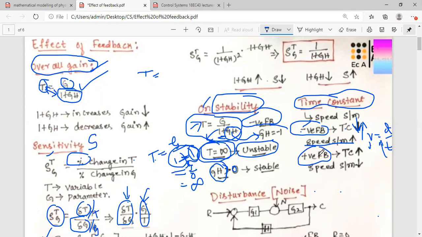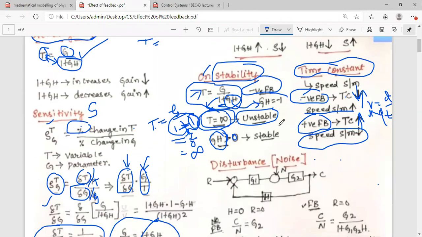With the positive feedback applied in a control system, your time constant value will be more. Hence, since time constant is more, speed will be less. Okay, speed and time constant are related, because of which these parameters are getting affected for both negative and positive feedbacks. Okay, time constant, in turn speed of the system. So this is the fourth parameter.